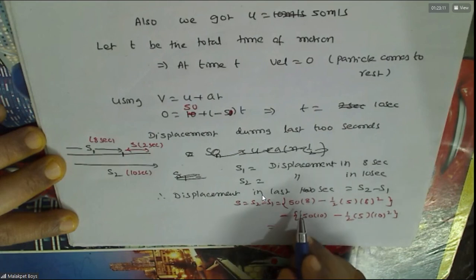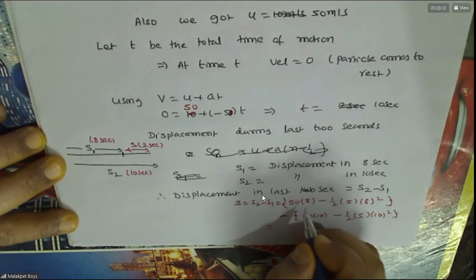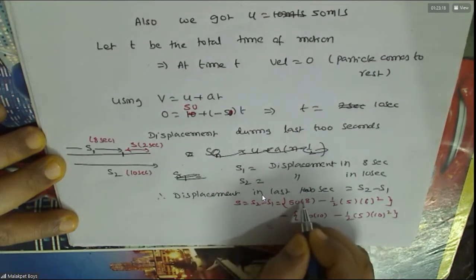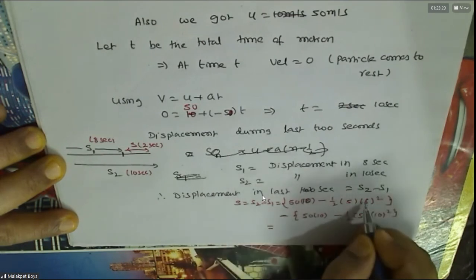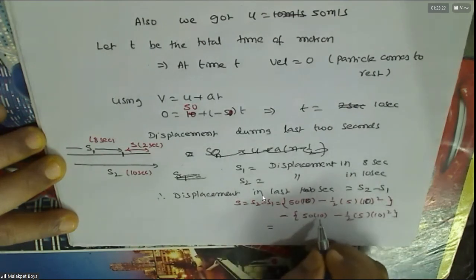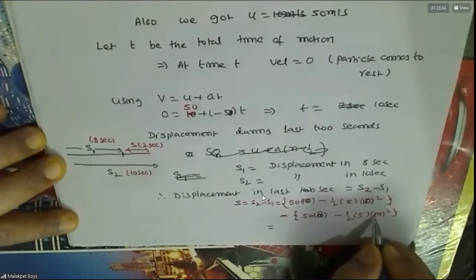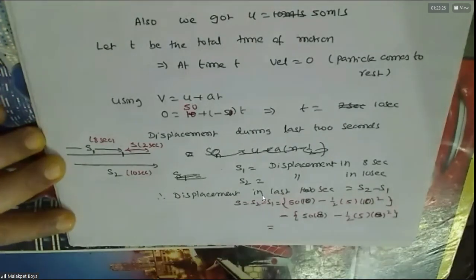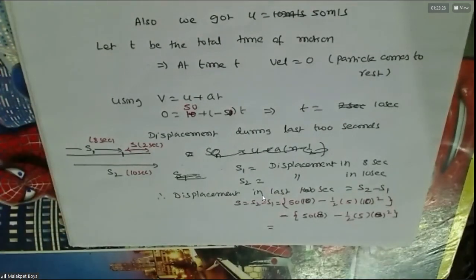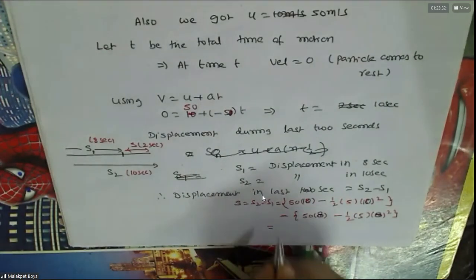Sir, you have done S1 minus S2. Okay, sir. This is reverse. Okay. Sir, 10 meters. Pardon? 10 meters. Yes, 10 meters.